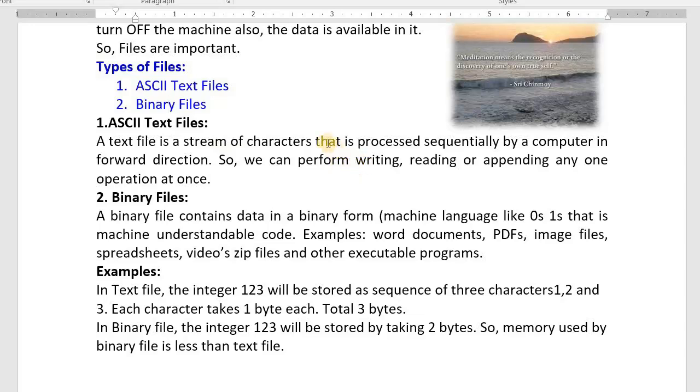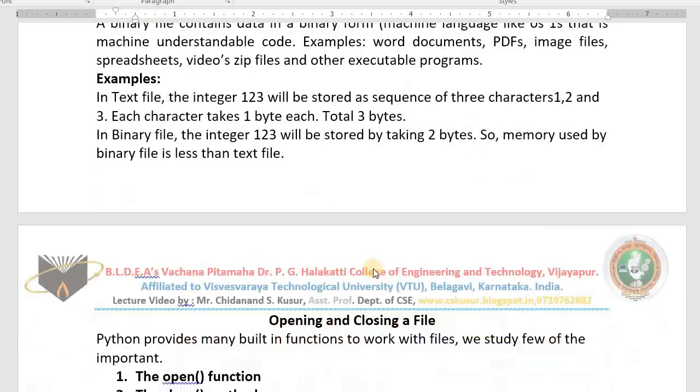Character by character we store, character by character we read. A binary file will have the data in binary form. Machine can understand it, we cannot understand it. Examples: MS Word file, PDF file, image file, Excel file, video files, executable files. This is all about types of files.